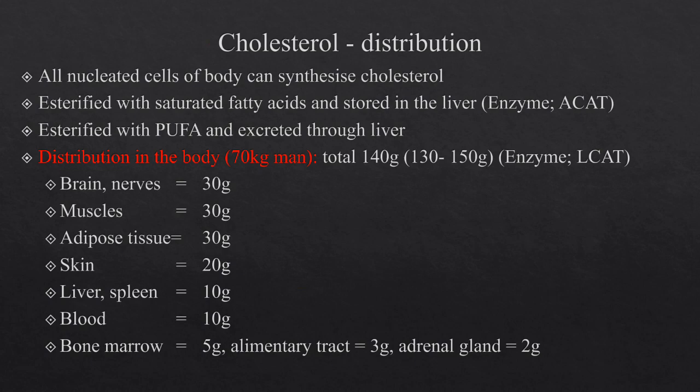Now, how is it distributed in different organs, the cholesterol pool. All nucleated cells of the body can synthesize cholesterol.